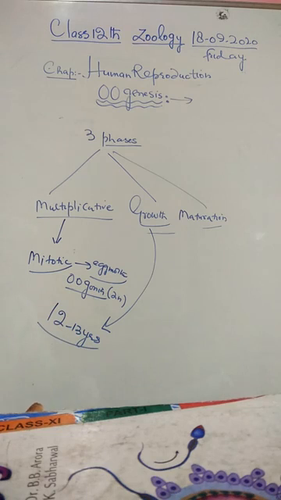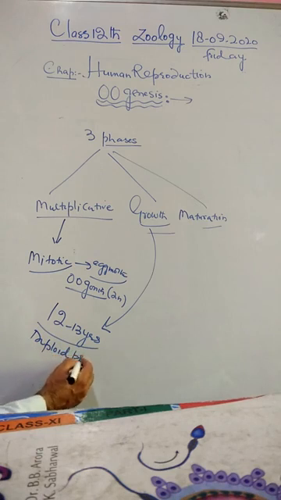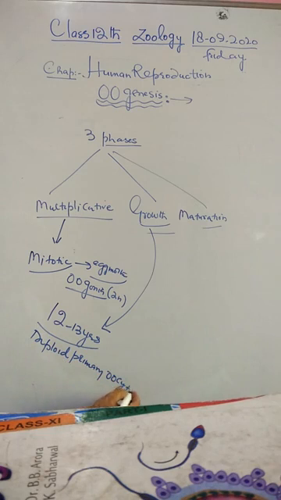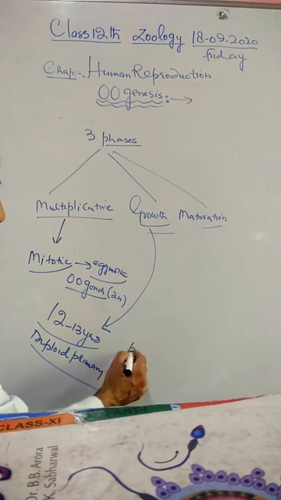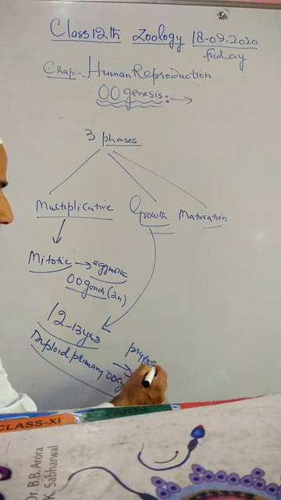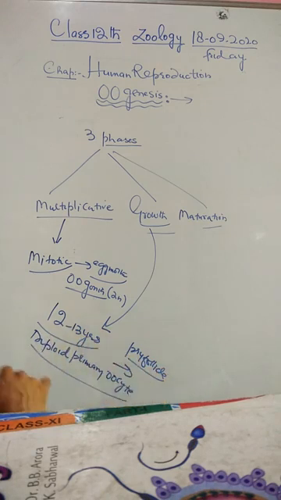During the growth phase, one oogonium of the egg nest is transformed into a diploid primary oocyte, while the other oogonia of the egg nest form a single layered nutritive follicular epithelium around it. The structure so formed is called the primary follicle.